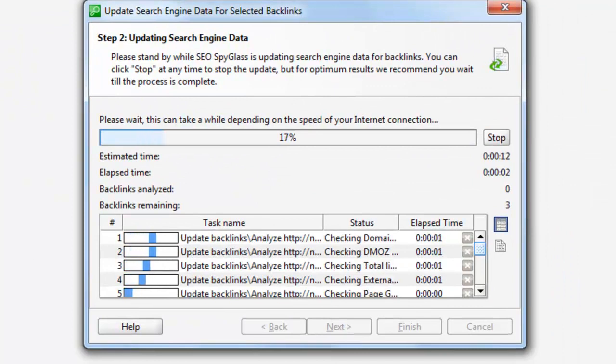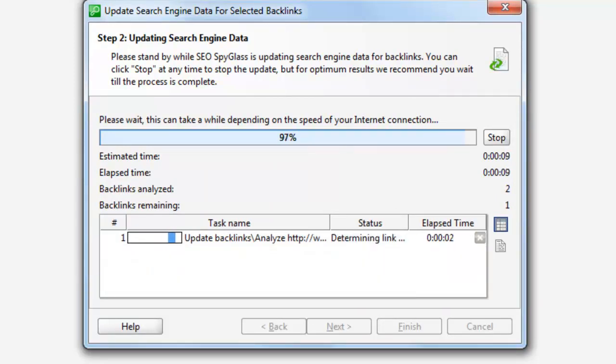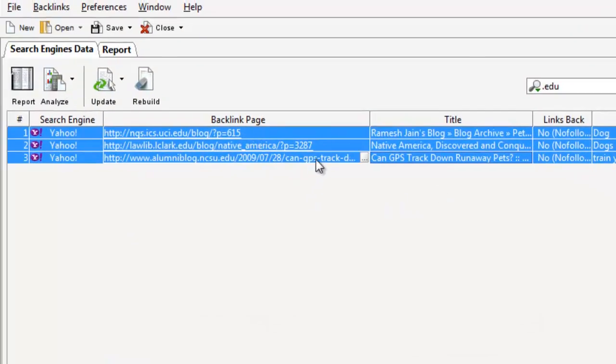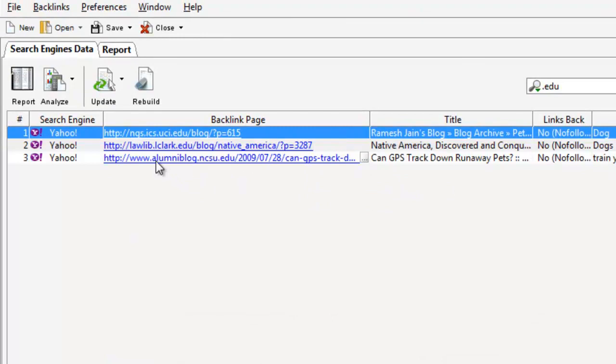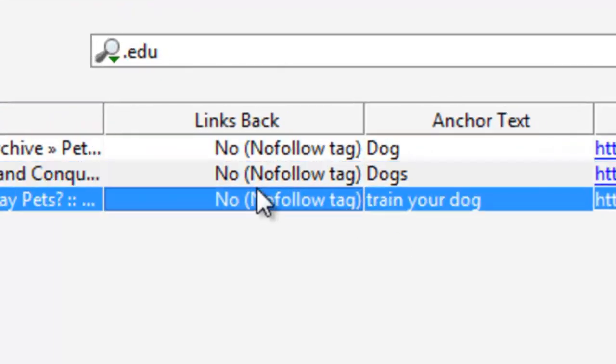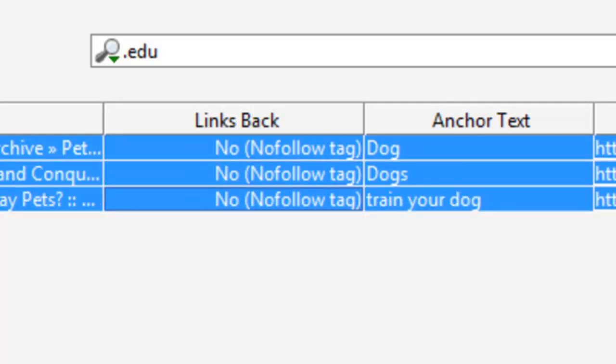And then SEO Spyglass will tell me the information about these education sites. It looks like 3 different ones, and they're all blogs. And the reason I can tell is you just look at where the backlink's on. Let me just unselect all these. See here it says edu/blog. The first one says edu/blog. So I know they're blogs. The unfortunate thing about these, though, they're all nofollow. You can see here it's got nofollow, nofollow, nofollow. So they're all nofollow sites. So they're not great for getting a backlink.